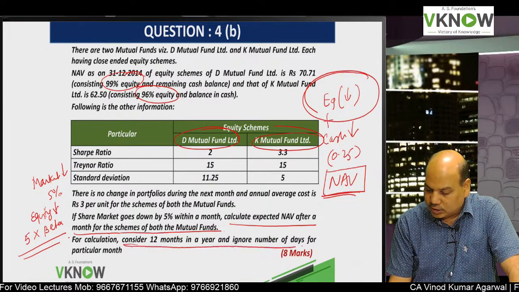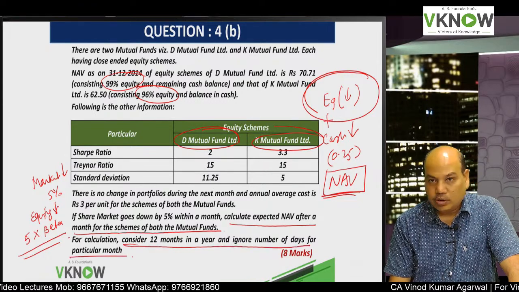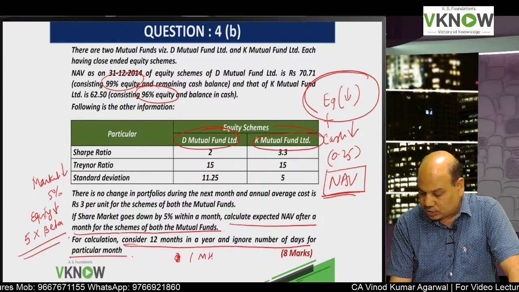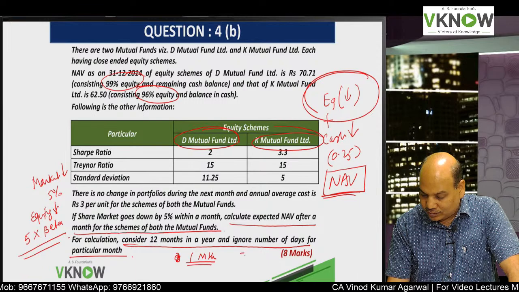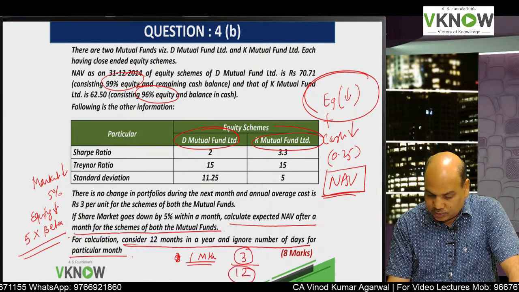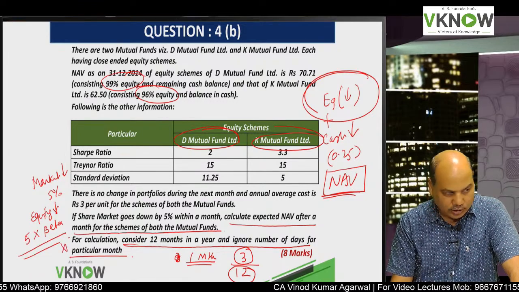Consider 12 months in a year and ignore number of days. So we will take 1 month for calculation, and for expense per unit I will take 3 rupees divided by 12 months. Anyway, this is not very important.